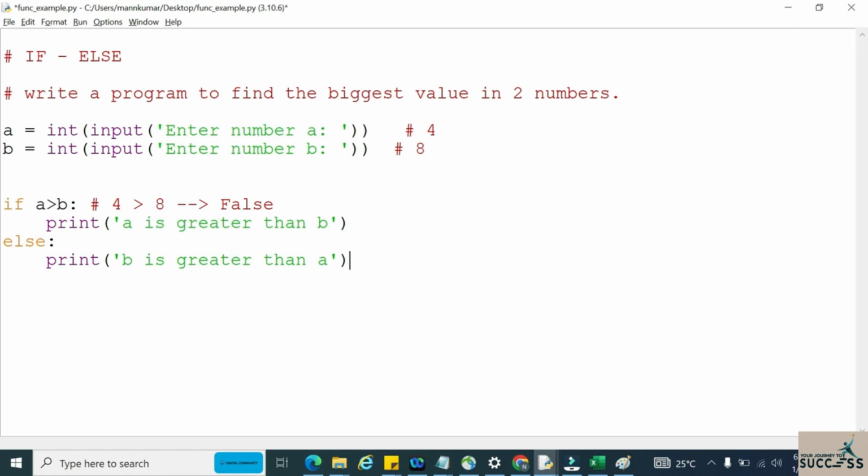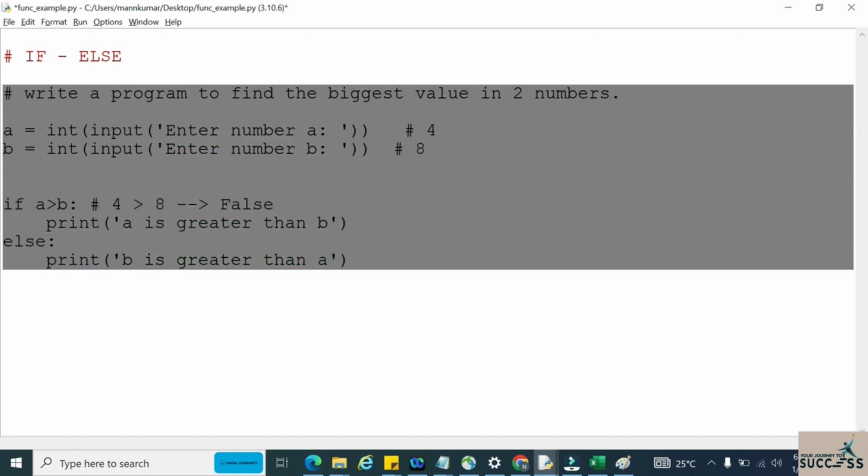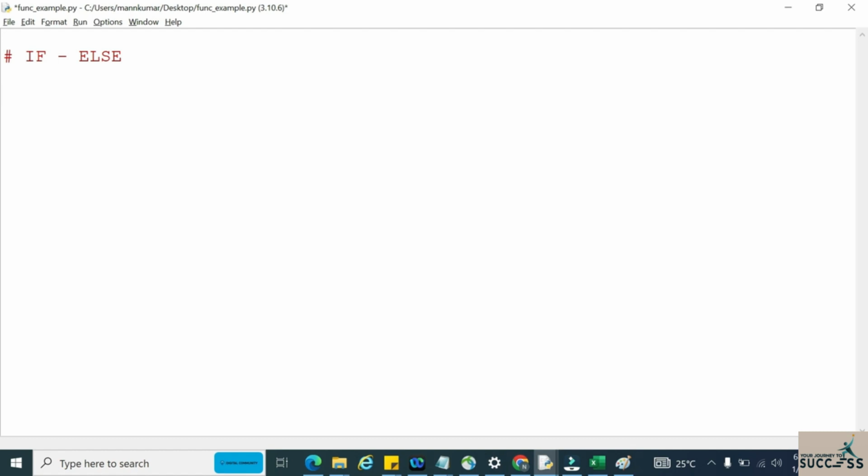Now let us wrap up this tutorial with one more example, a very important example for interview purposes. For the people who are attending interviews on Python, this question they will frequently ask in interviews. So let us try to understand how it works.